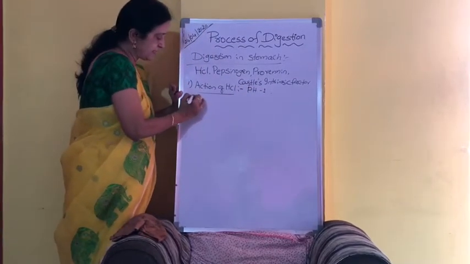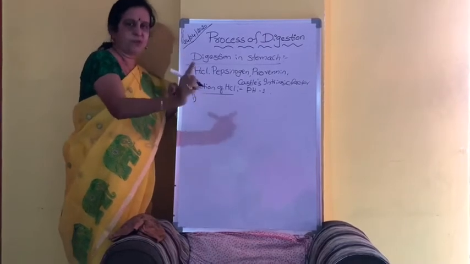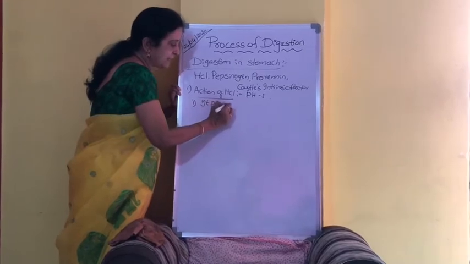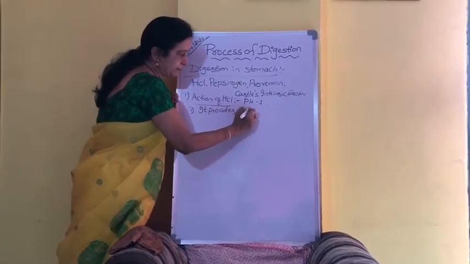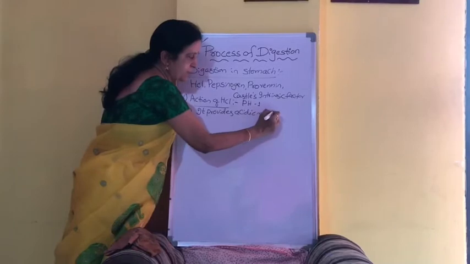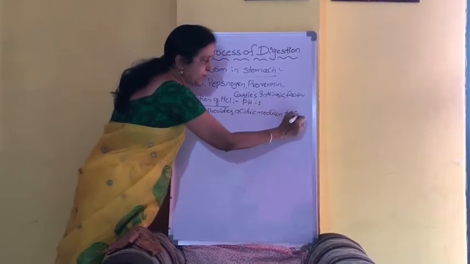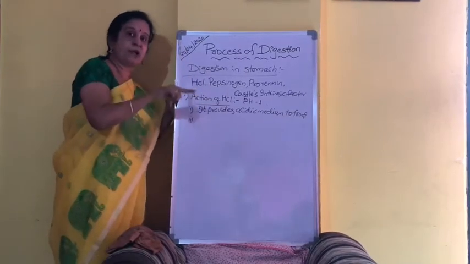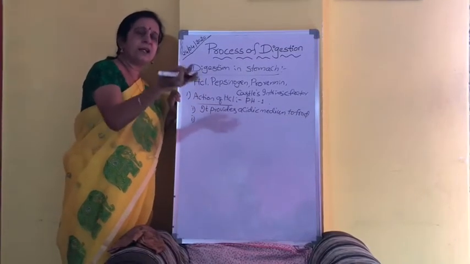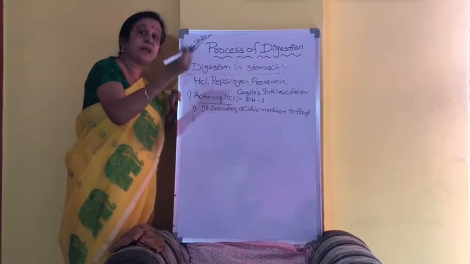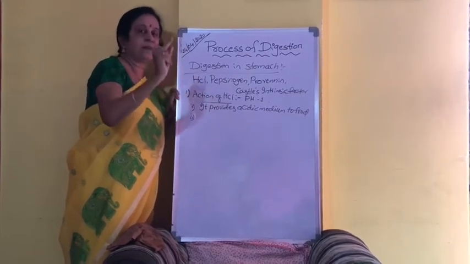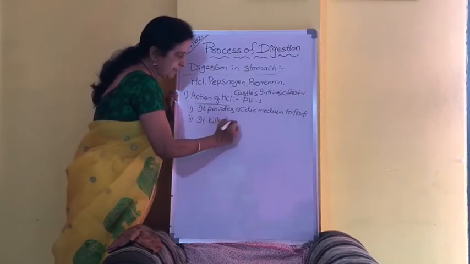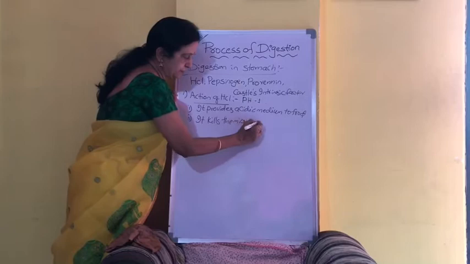Because it is acidic, the first and foremost function is that it provides an acidic medium to the food. Second function, because it is a strong acid, any microorganisms entering through food will be killed. So it kills the microorganisms present in the food.